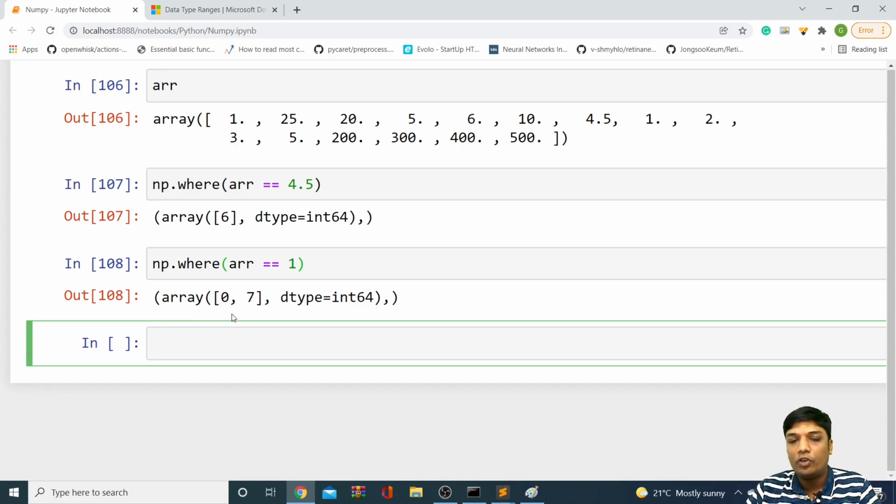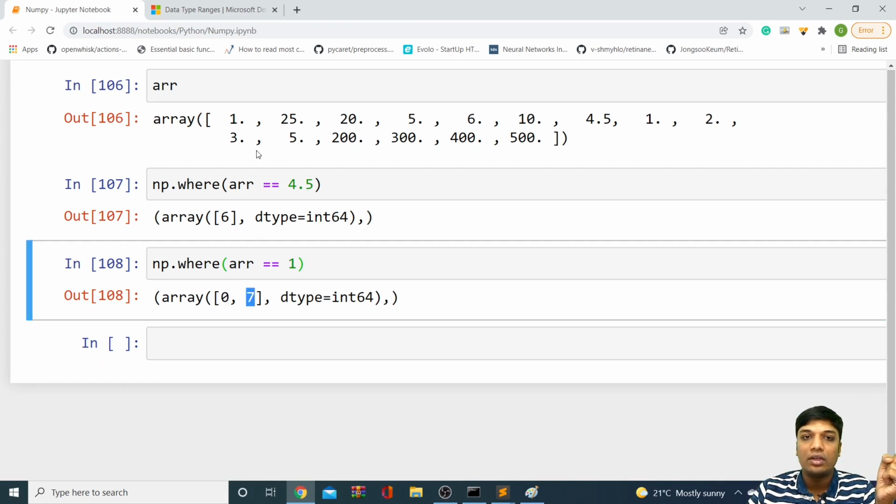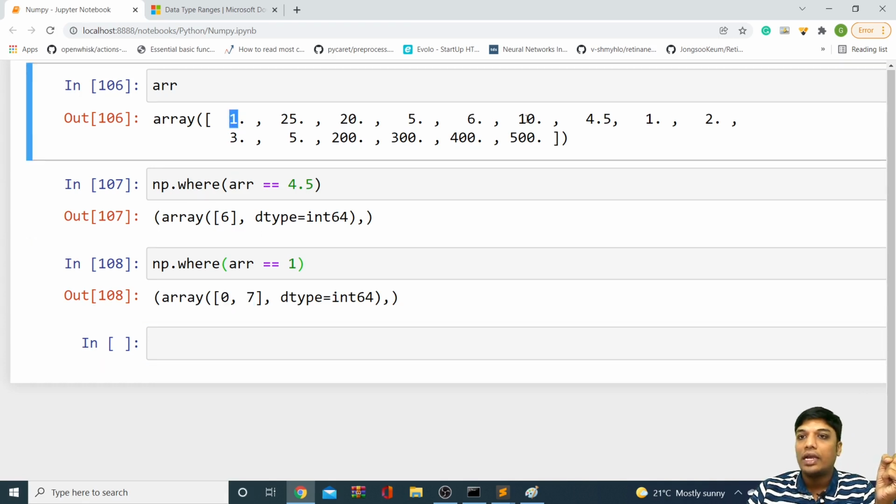Whereas in a list, we have something called the index function. It will return the index based on the value, but it will return only the first occurring index, not the second occurring index. But the NumPy where function is not like that. It will return all the indexes. So you can see we have 0 and we have 7. So 1 is present at the 0th position and also at the 7th position.